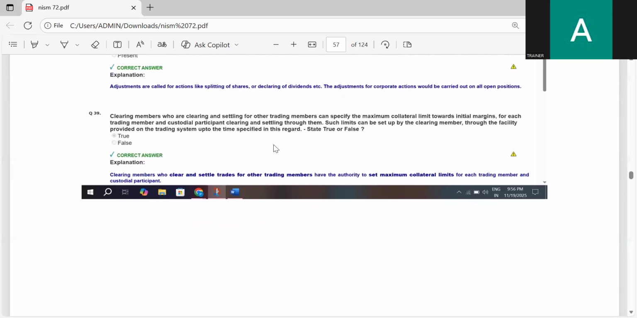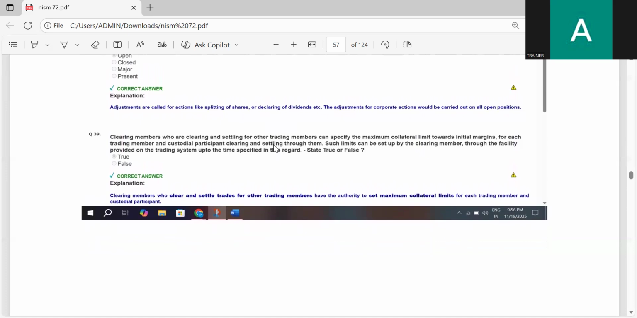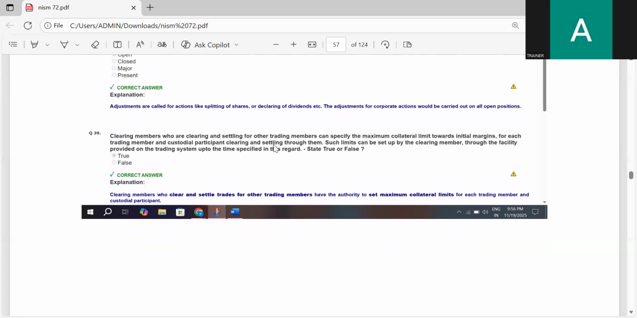Clearing members who are clearing and settling for other trading members can specify the maximum collateral limit towards the initial margin for each trading member and custodial participant clearing and settling through them. Such limit can be set up by the clearing member through the facility provided on the trading system up to the time specified in this regard. Straight true or false?